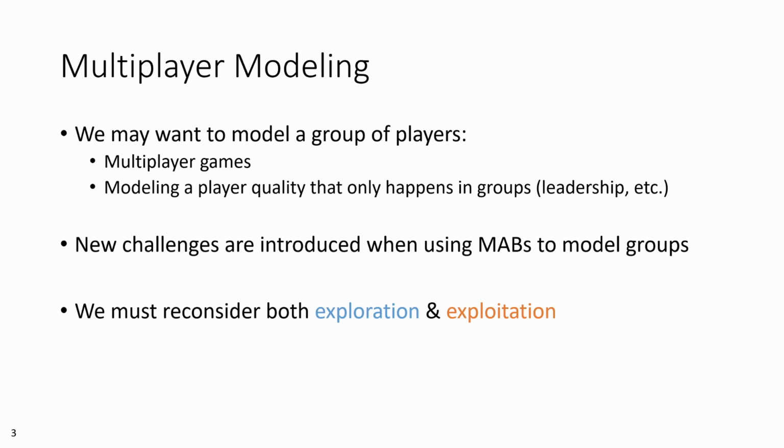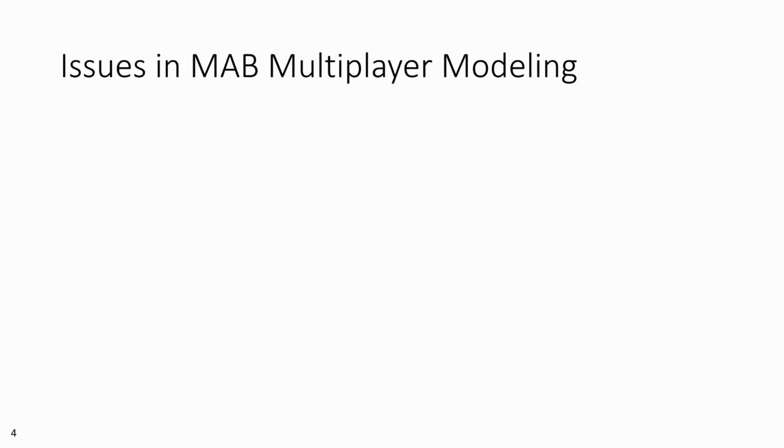We find that moving to this new application requires us to rethink what exploration and exploitation mean in this context. Specifically, we see three new design challenges here. First, we need to reevaluate how we perform best choice estimation. With single players, we're able to make straightforward inferences from the rewards to make future predictions, but when dealing with multiple sources for a reward, how do we best aggregate them to determine which arm is best?